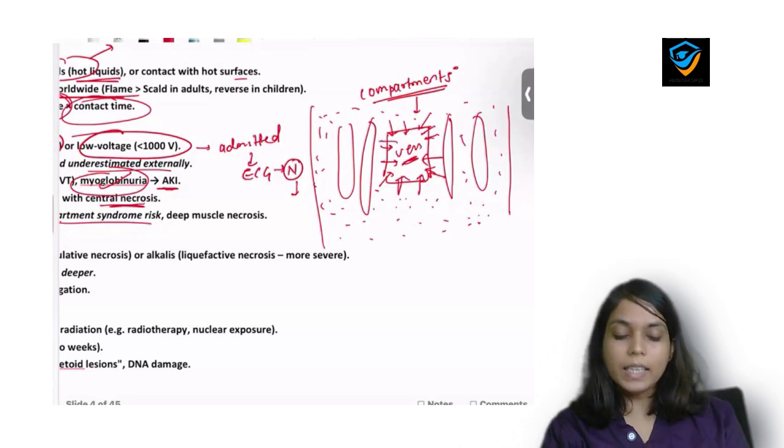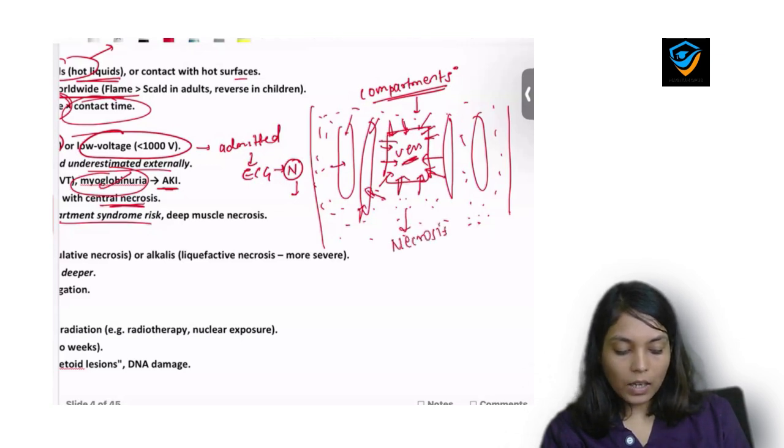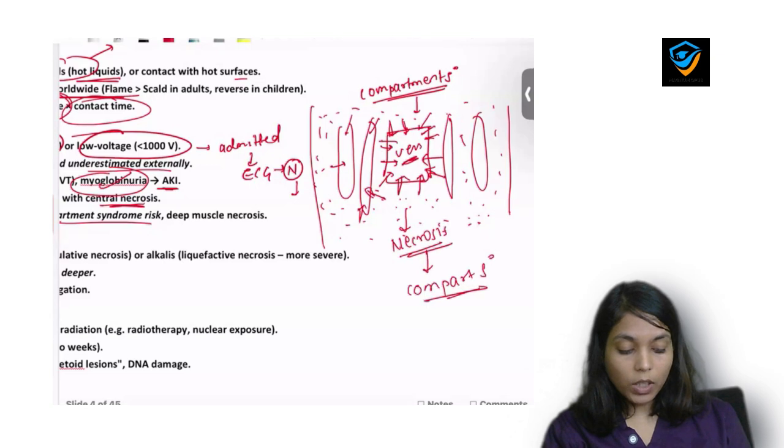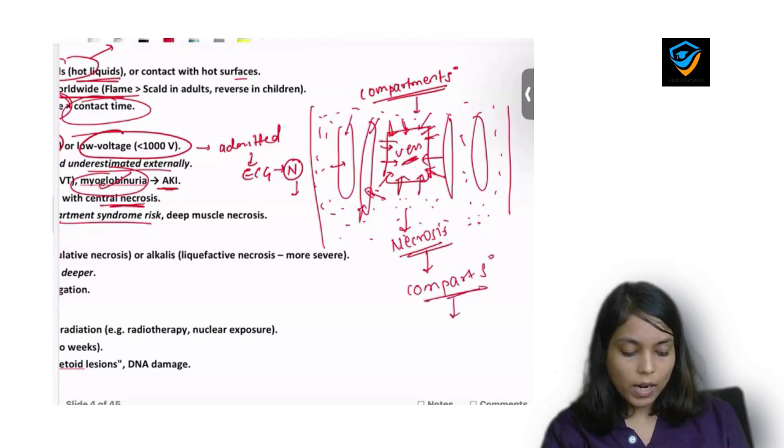So there is increased pressure inside the compartment, and this increased pressure will compress the muscles, will compress the vessels, and it will lead to necrosis of all this part, and we call it compartment syndrome. Then what is the treatment of compartment syndrome? One should release that pressure, and how should one release it? It is called fasciotomy.